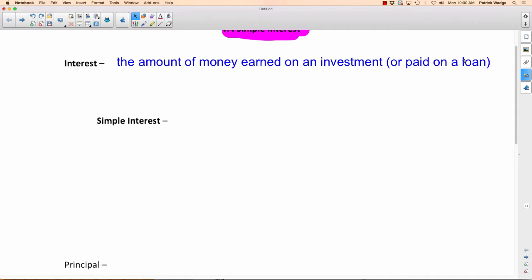It can also be bad. If you take out a loan, you want to buy a car, but you don't have enough money, so you take out a loan, you are charged interest by the lending institution, the bank or whatever it is, credit union, and you have to pay it back. All the money you borrowed plus the interest. I think we did talk about this before. What's bigger, the amount of interest that the bank gives you or the amount of interest that the bank charges you? The amount of interest the bank charges you. That's how they make money. That's how they make enormous profits.